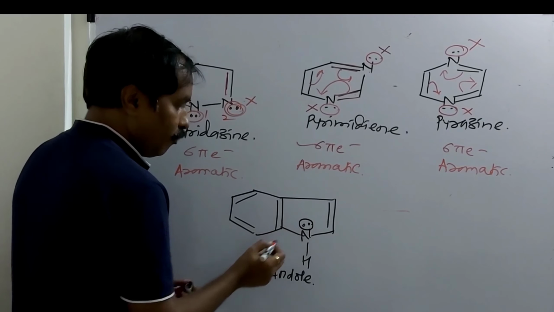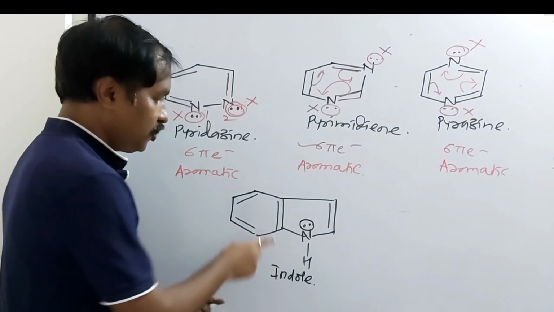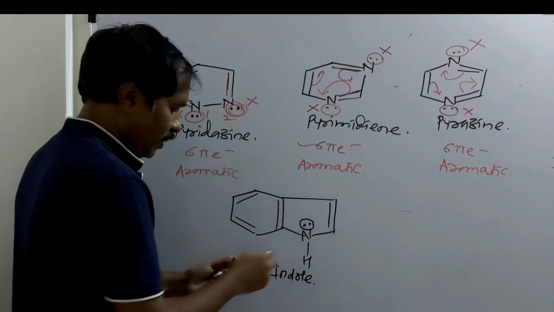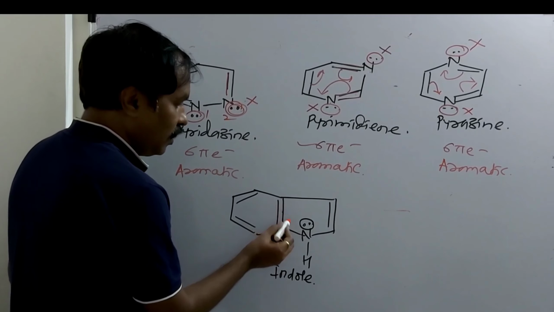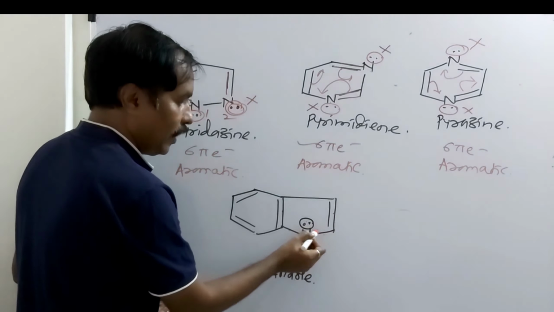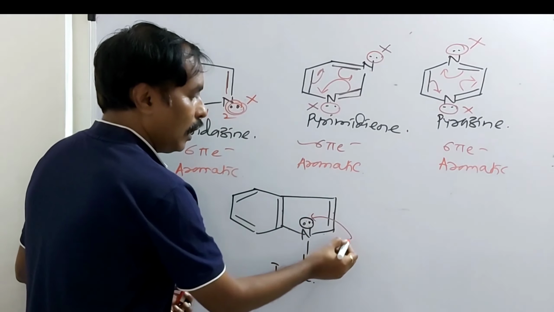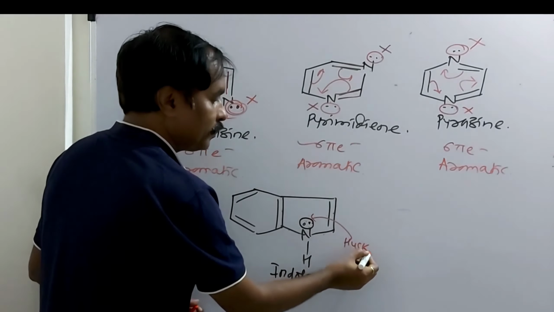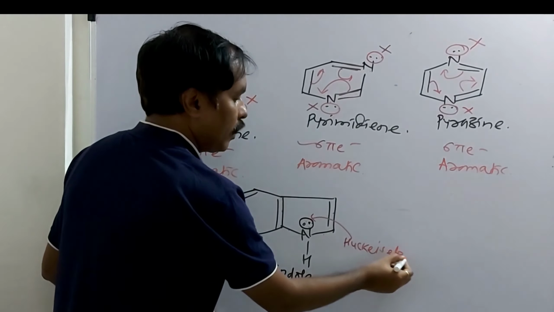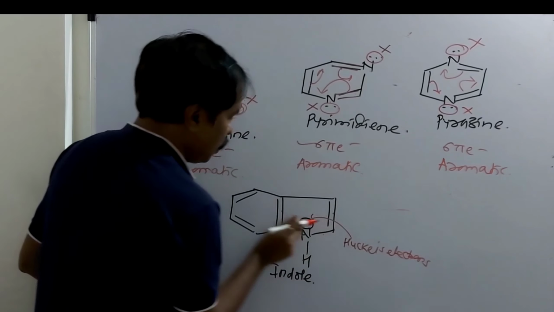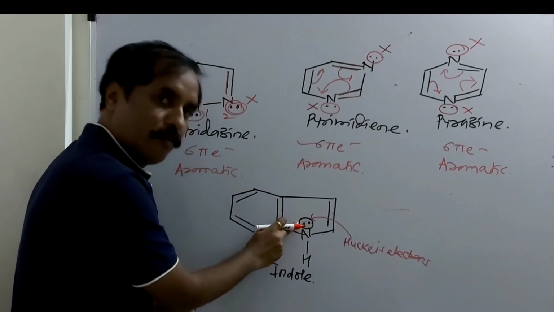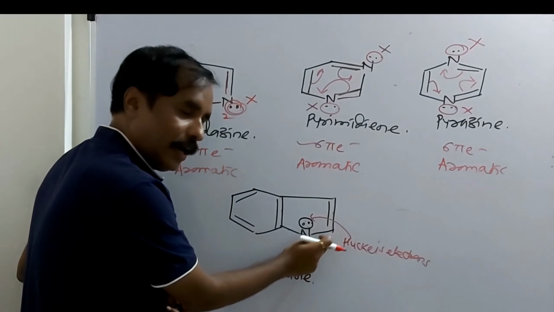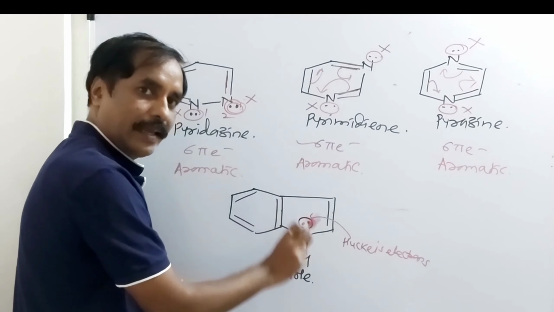Here this lone pair is in conjugation with carbon-carbon double bond. Here it is carbon-carbon double bond: double, single and lone pair, double, single and lone pair, and these are Huckel's electrons. Double, single and then lone pair, and Huckel's electrons.